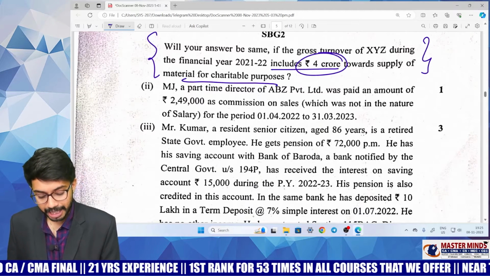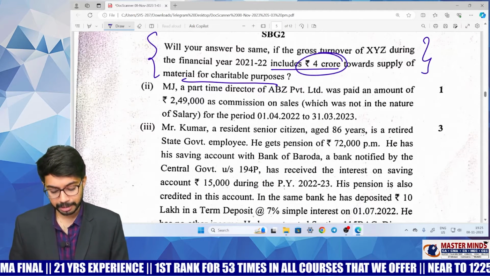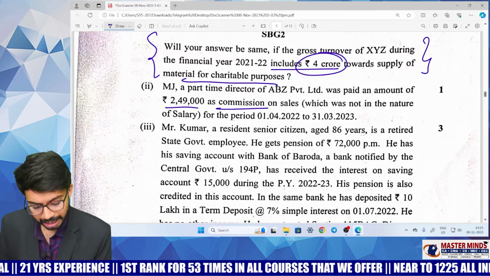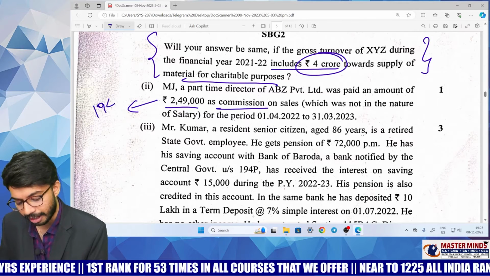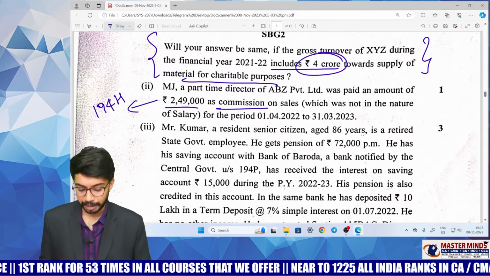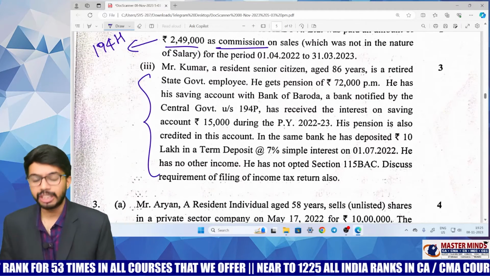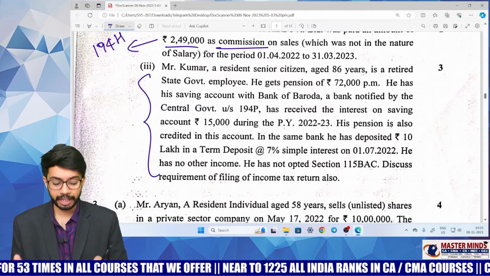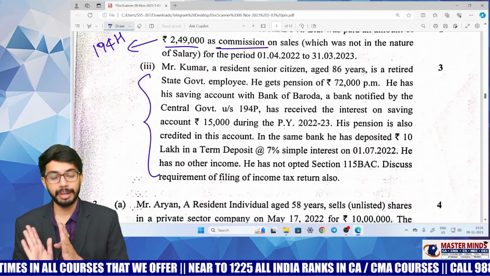Next. MJ, a part-time director of ABC Limited, was paid an amount of 2,49,000 as commission. This is with regard to section 194H. TDS is required to be deducted at the rate of 5%. This is also simple, a straight and very simple question. We have solved this kind of question in our material also.